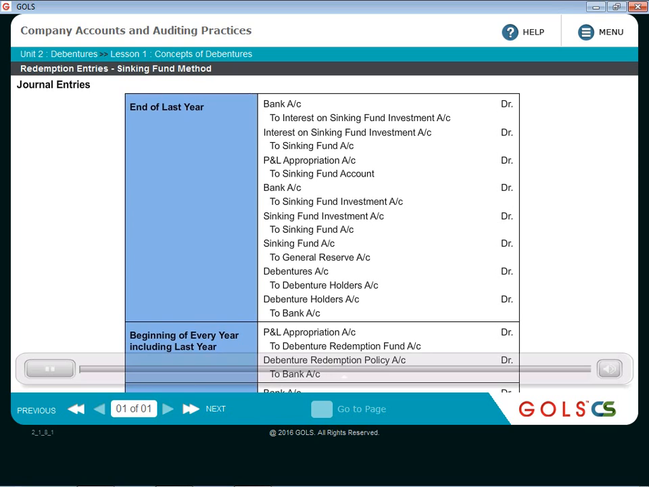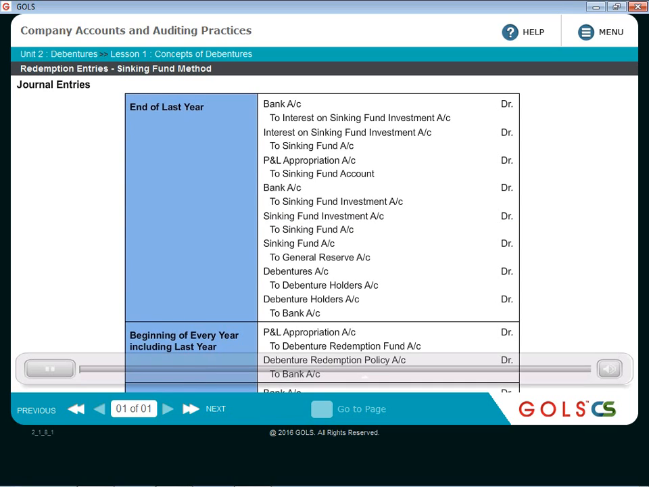Now, since you have sold the investments, the investment account will have to be closed. So what you will do, this 20 rupees you will debit in investment account, transfer it to sinking fund account. So for that, the entry will be sinking fund investment account debit to sinking fund account. If it is a loss on sale of investment, exactly the opposite entry. So sinking fund account debit to sinking fund investment account.